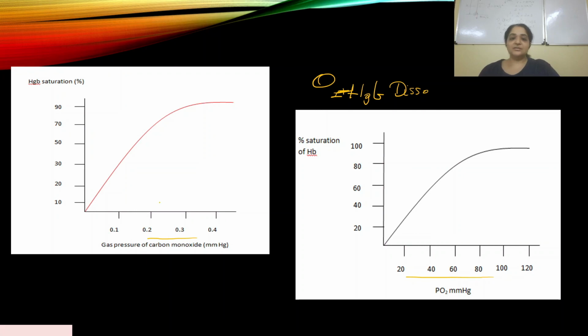The shape of the graph is the same, but very small amounts of partial pressure of carbon monoxide are needed to occupy the hemoglobin. That is why carbon monoxide poisoning becomes very dangerous. I just wanted to show you a graphical representation of this.